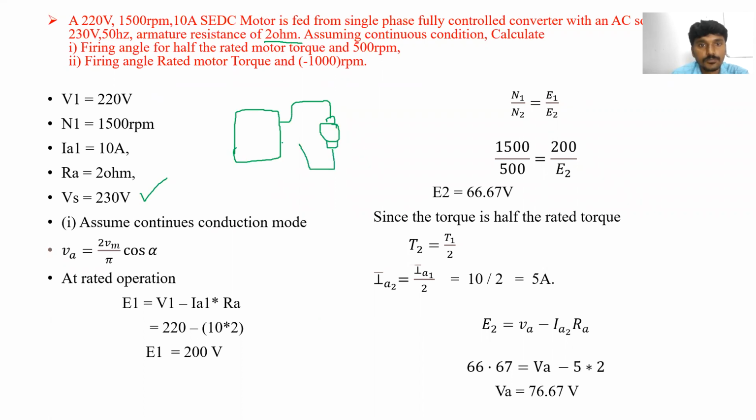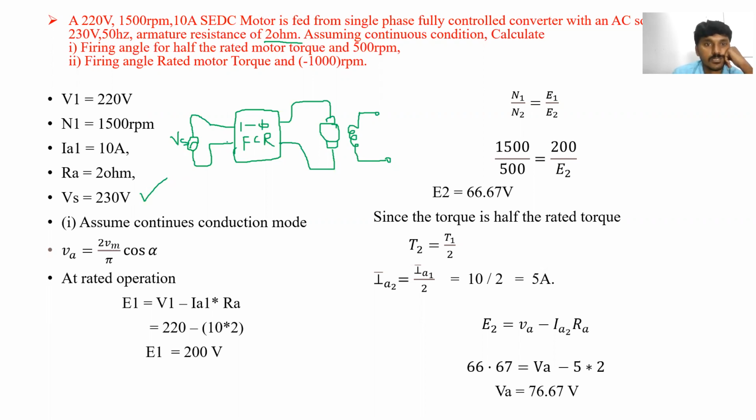This is the motor, a separately excited DC motor. This DC motor is operated through a single phase fully controlled converter, or fully controlled rectifier (FCR). The supply voltage for this circuit is 230 volts. This is the VS.